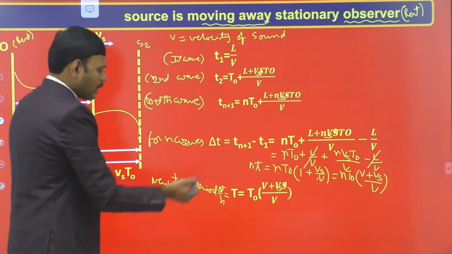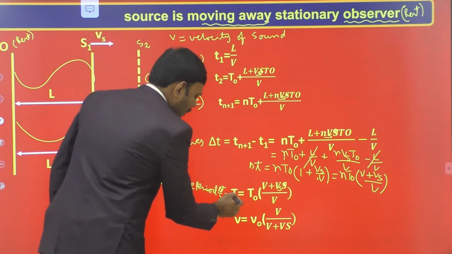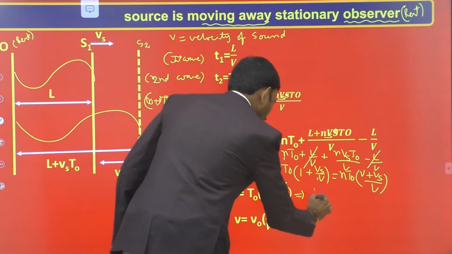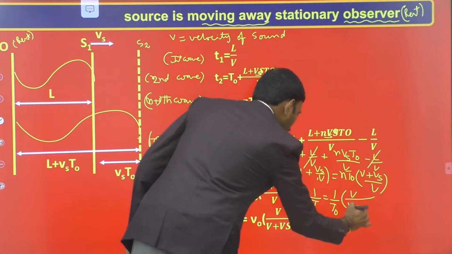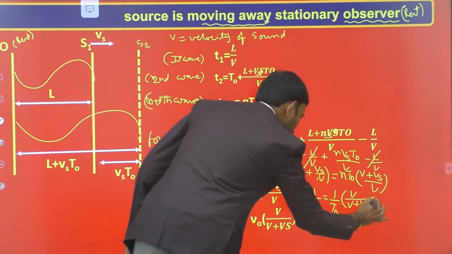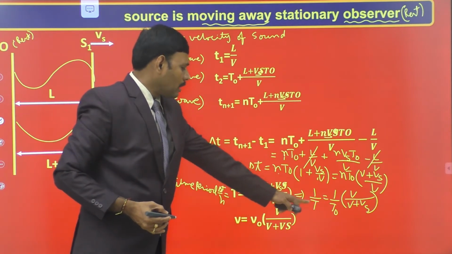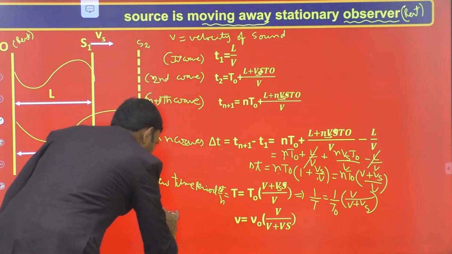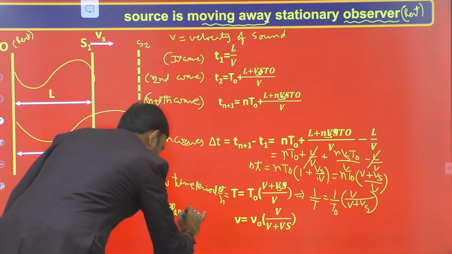Then the reciprocal becomes frequency, nu. Taking the reciprocal, 1 by t is equal to 1 by T0 into V by (V plus Vs). The reciprocal of time period is the modified frequency, said to be the apparent frequency of the sound wave received by the observer.